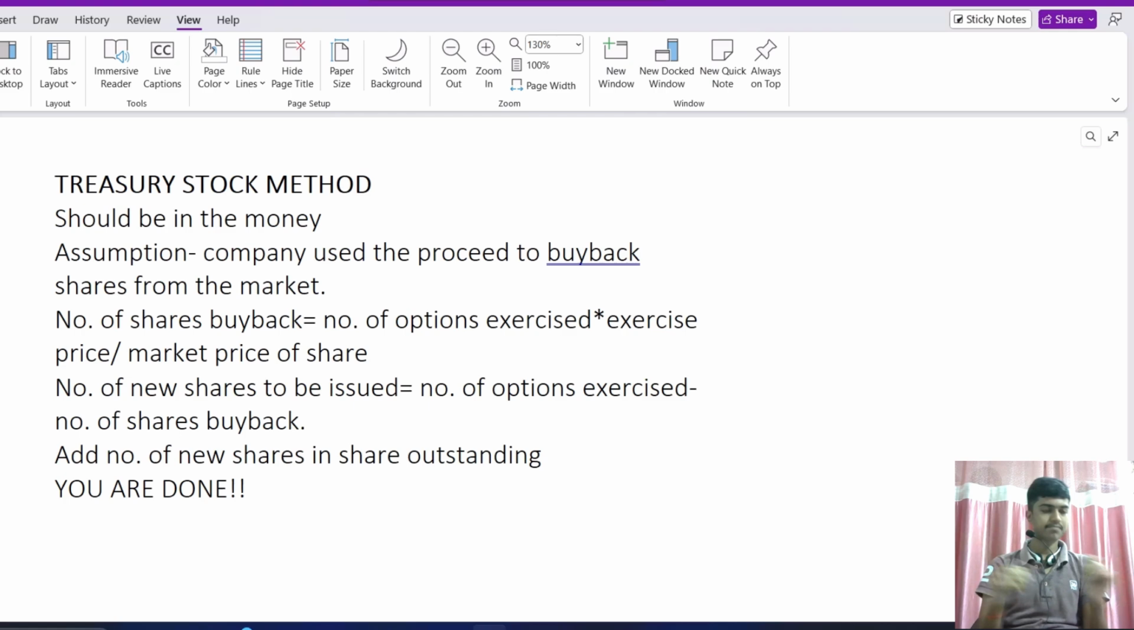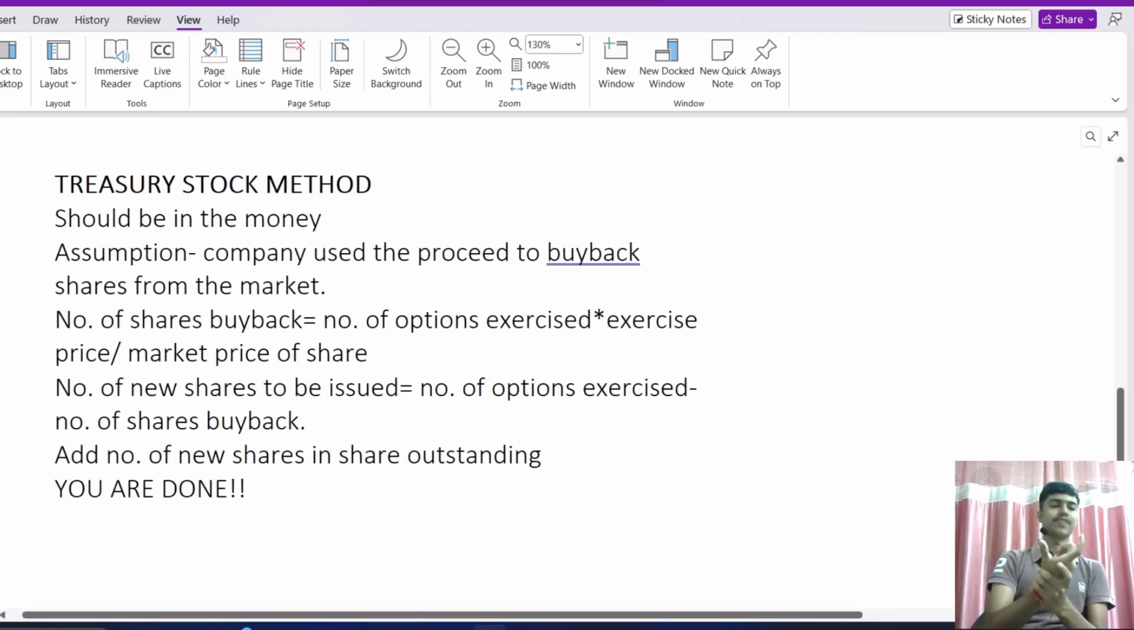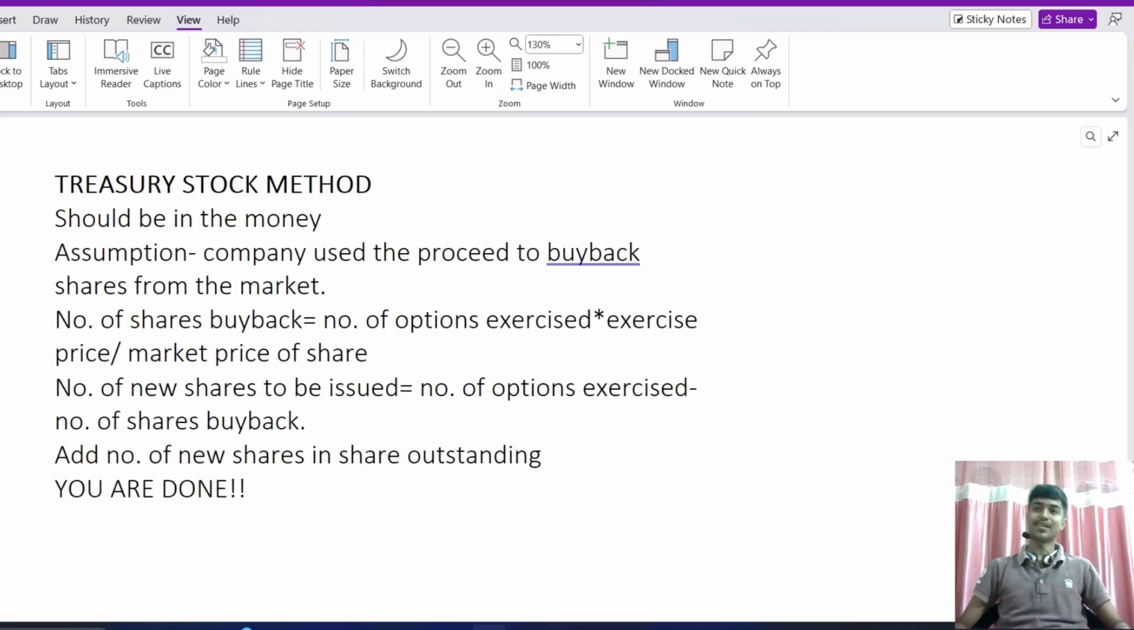Got it? And the balance 75 shares will be the new issue. So our outstanding will increase by this amount, 75. This is the whole process, and I hope you got it. And if not, we will do the example and then it would be more clear.